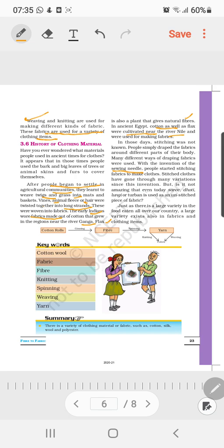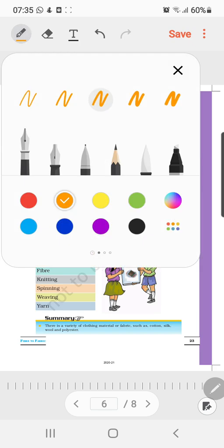Stitched cloth has gone through many variations since this invention, but it is amazing that even today sari, dhoti, lungi or turban is used as an unstitched piece of fabric. So just as there is a large variety of food eaten all over the country, a large variety exists also in fabrics and clothing items.